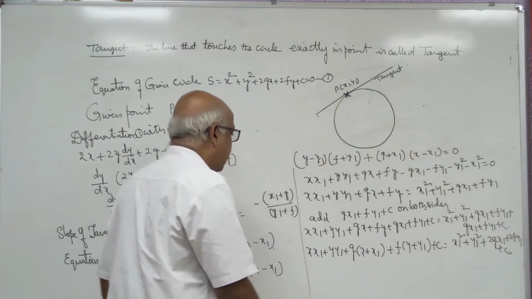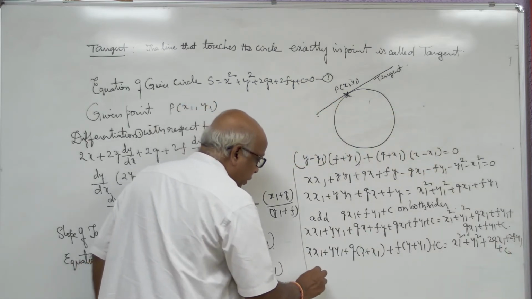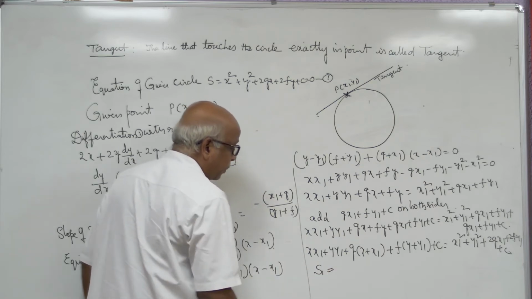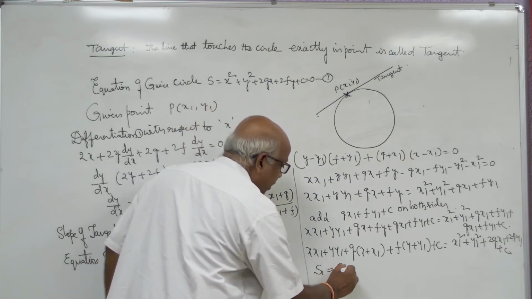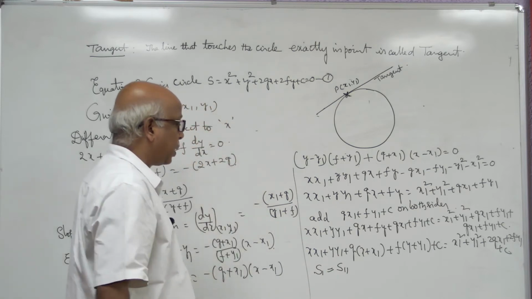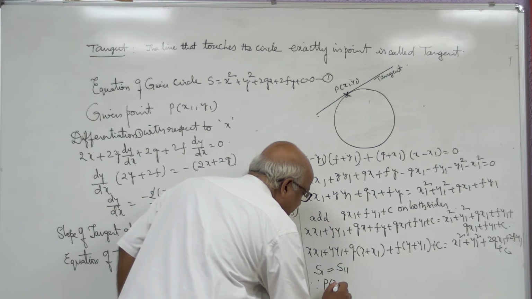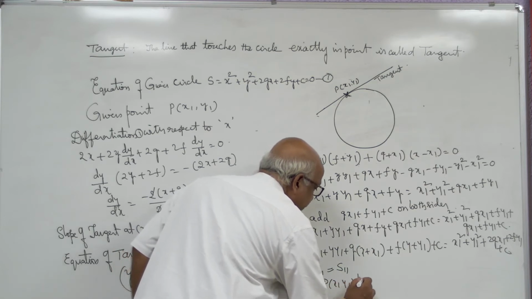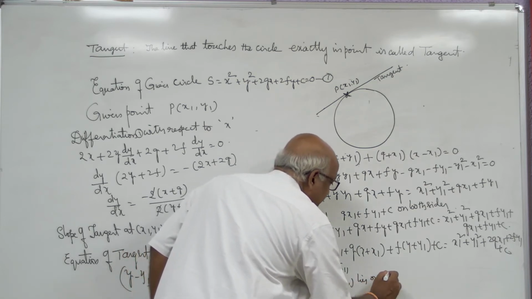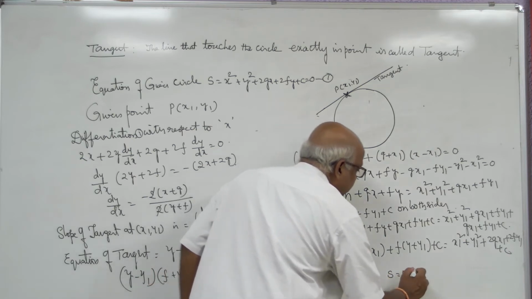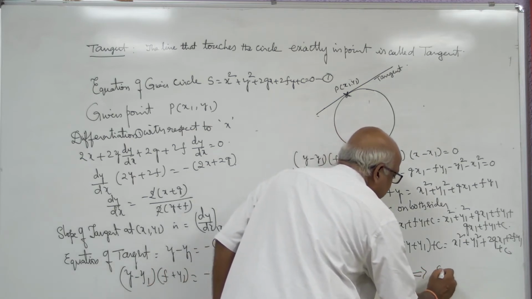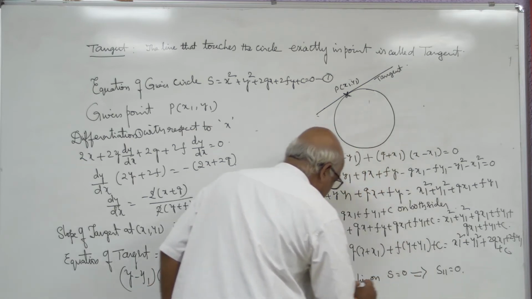The same we can write down as, left hand side in our standard notation S1, right hand side standard notation S11. Since P(x1, y1) lies on S equal to 0, that implies S11 equal to 0.